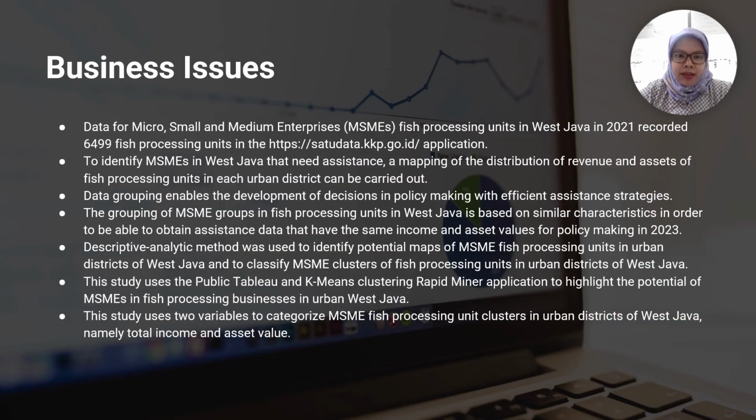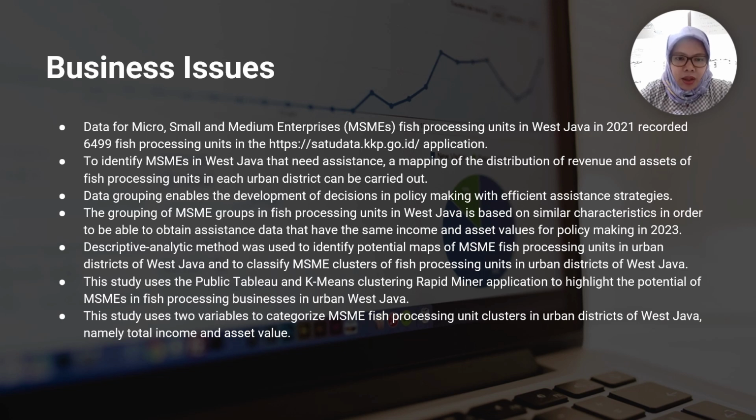The second part is business issue. Data for micro, small, and medium enterprise fish processing unit in West Java in 2021 recorded 6,499 fish processing units in the satudata.kkp.go.id application. To identify MSME in West Java that need assistance, a mapping of the distribution of revenue and asset of fish processing unit in each urban district can be carried out.